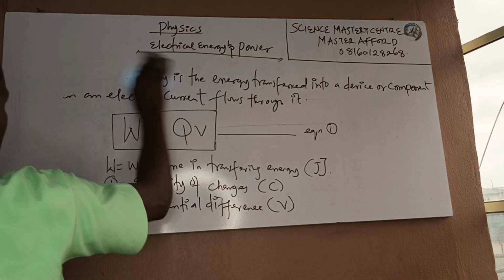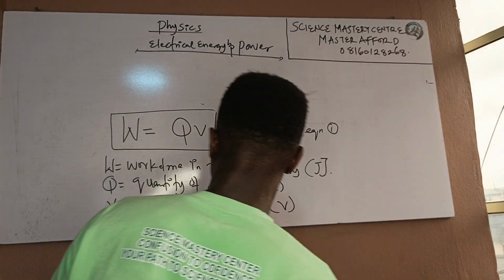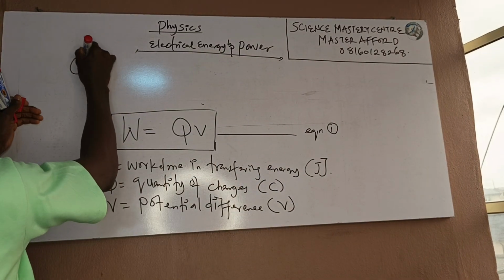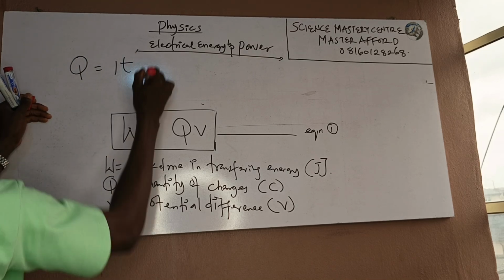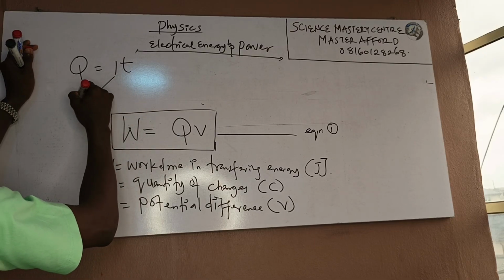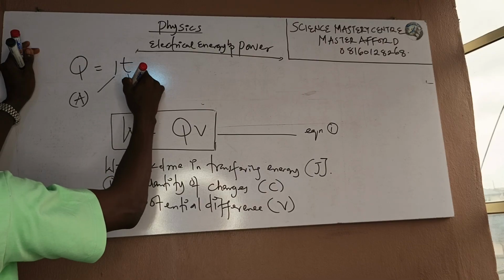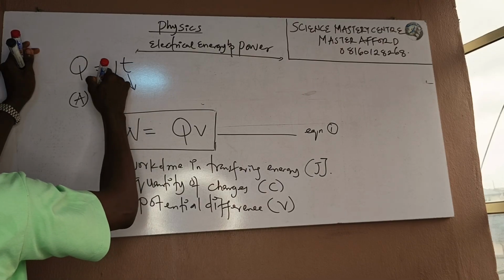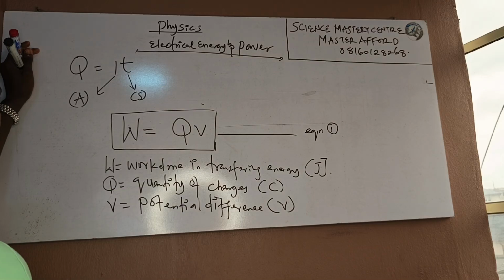Now, from here, my Q is equal to IT. This I stands for current, measured in ampere, while T stands for time. Remember, our time is always measured in seconds. Do you understand it now?